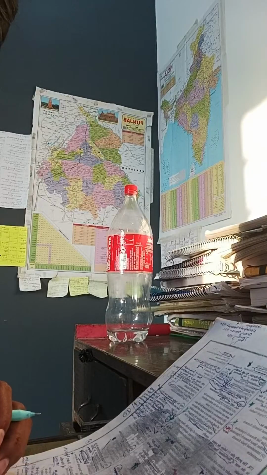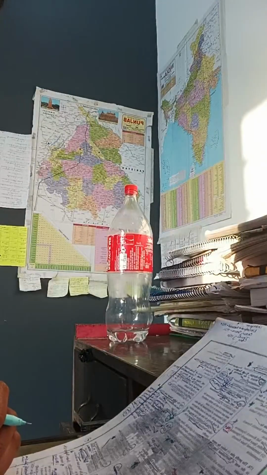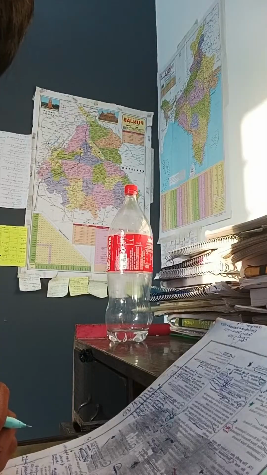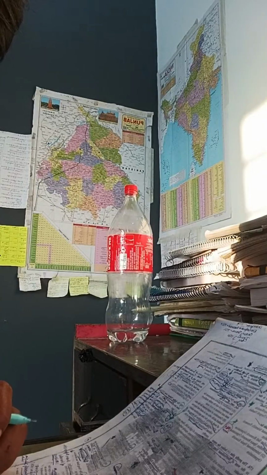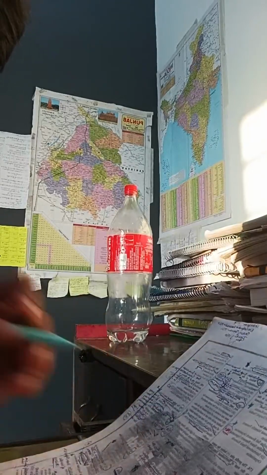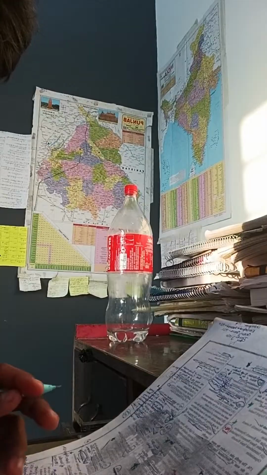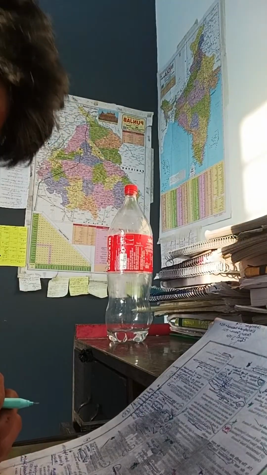Which one of the following was described by Dr. Ambedkar as the heart and soul of the Constitution? It was the right to constitutional remedies in Article 32. The Indian National Army, INA, came into existence in 1943. In which country? It is in Singapore. It was made by Mohan Singh and further led by Subhash Chandra Bose.